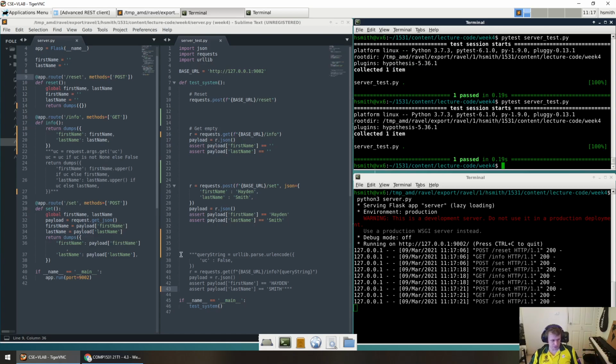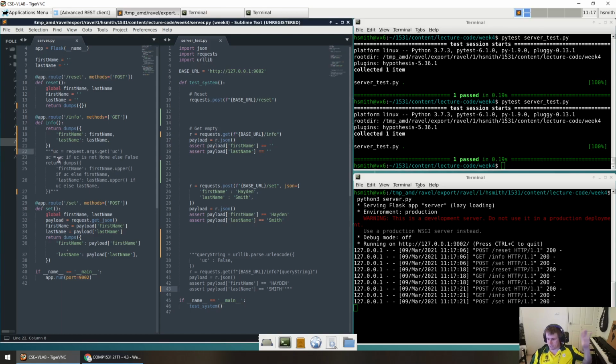The other part of my server, which was the slightly weirder thing to test, is that the original spec for the info route, the one to actually get the data, said that there should be an optional parameter called UC, which stands for uppercase. If that's present, you should return the uppercase values of the name.